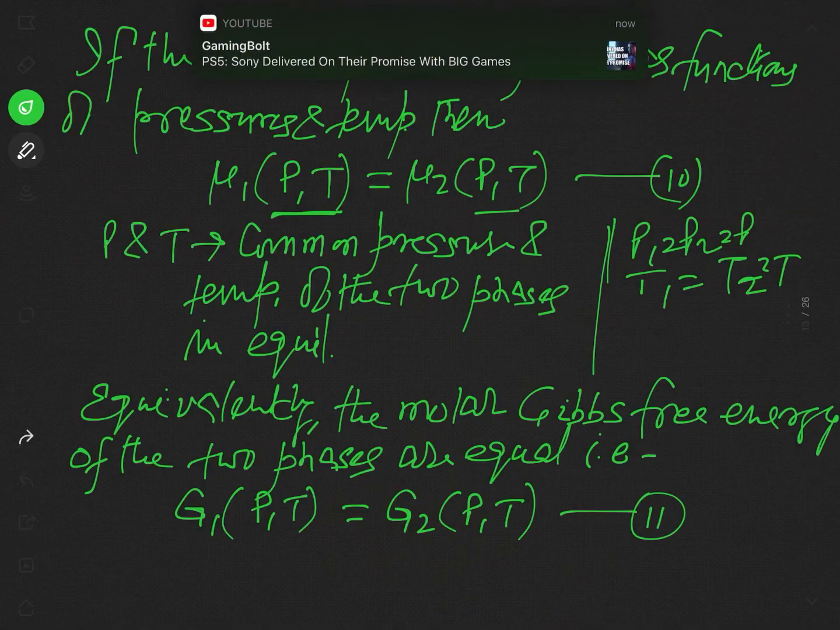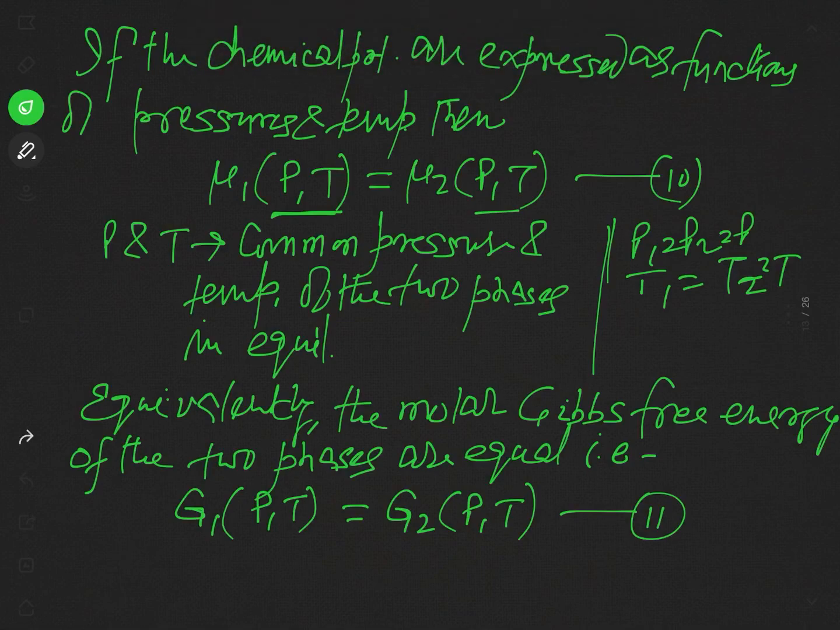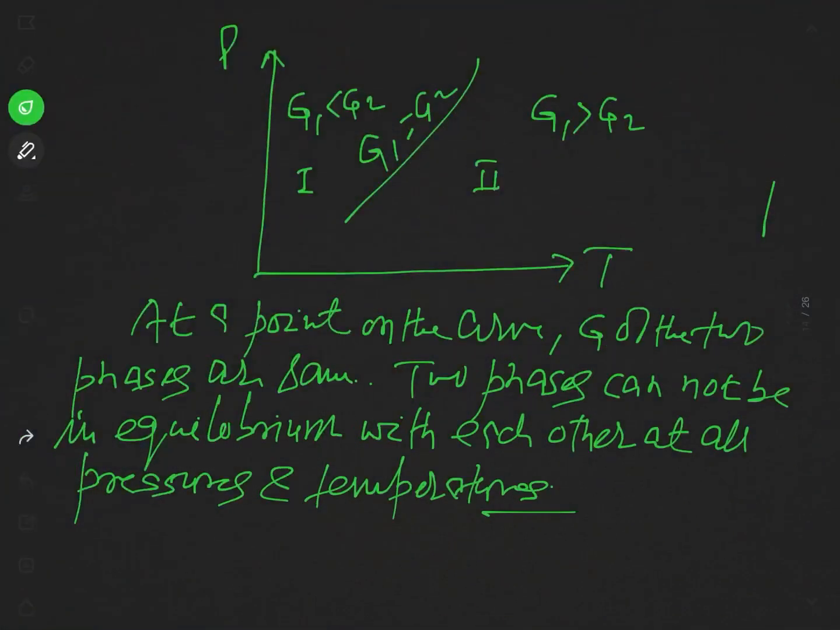And equivalently, the molar Gibbs free energies of the two phases are equal, and you may say G1 of P,T is equal to G2 of P,T. Now if we represent this on a graph in the P-T plane, or you may say in the P-T graph, this curve represents